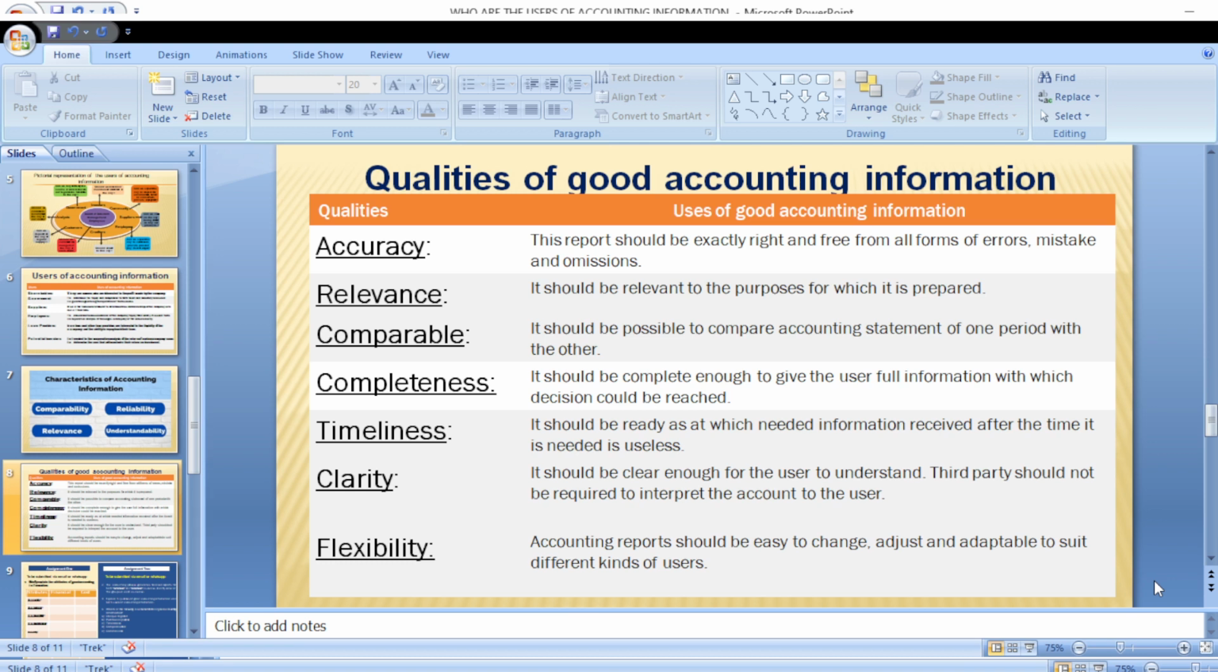So accounting information must be what? Prepared timely. It must be prepared at a time when it is what? Required, when it is needed.